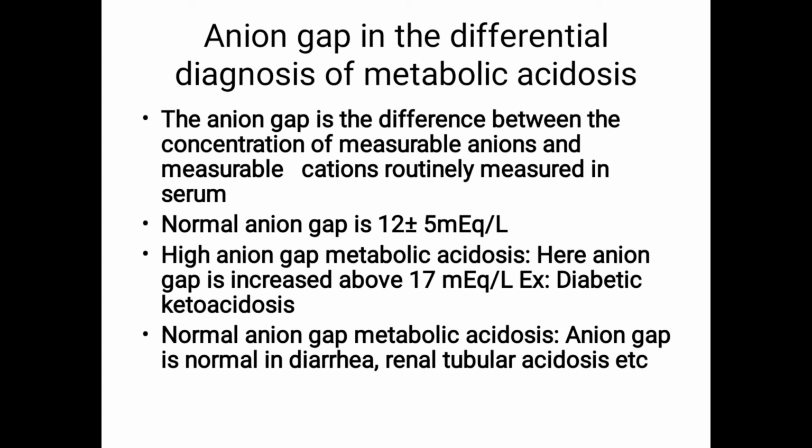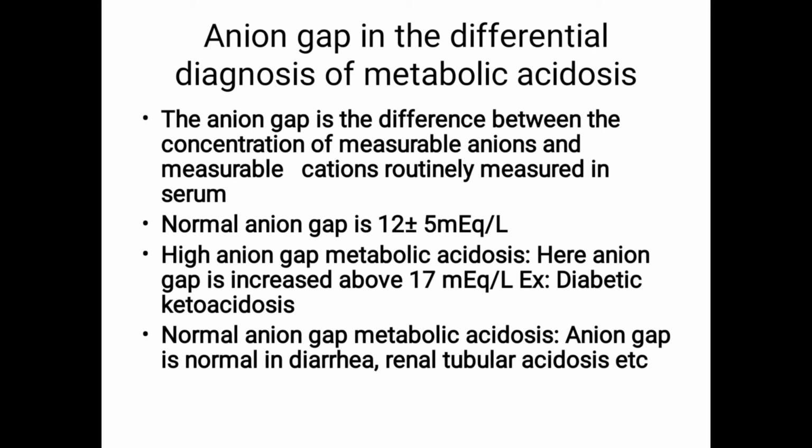Anion gap is nothing but the difference between the concentration of measurable anion and measurable cation. Anion gap is the difference between measurable anion and measurable cation.